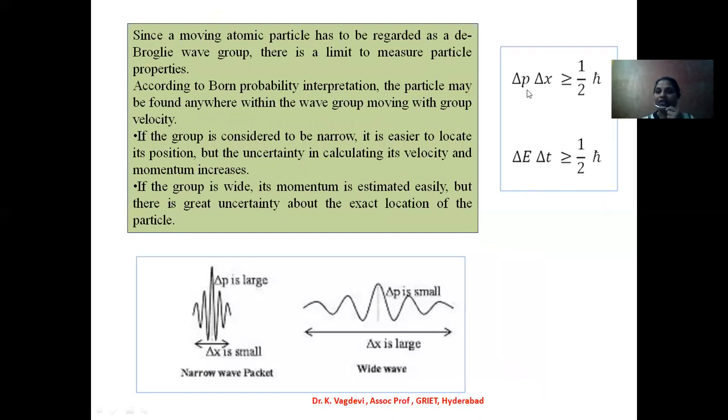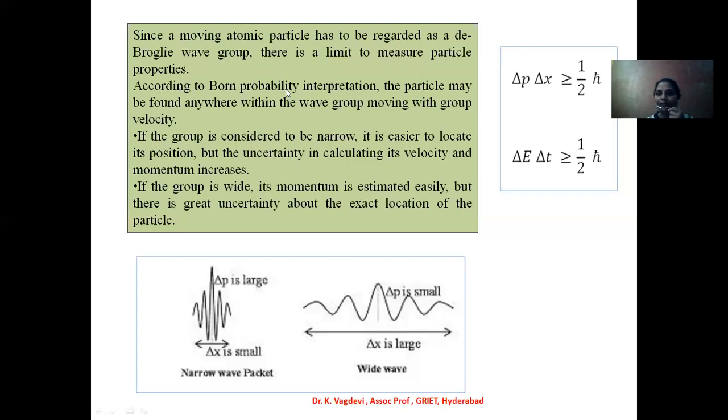In addition to position and momentum, we can also consider energy and time. There is also an uncertainty principle for finding energy and time simultaneously: del E times del t should be greater than or equal to h cut by 2. Since a moving particle has to be regarded as a de Broglie wave group, there is a limit to measuring particle properties.